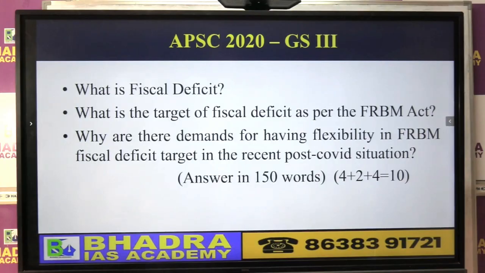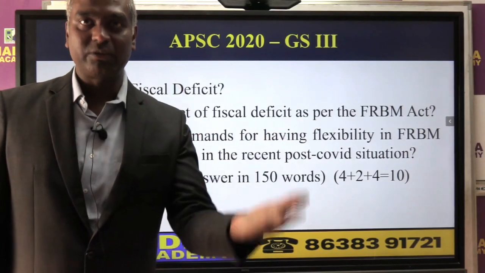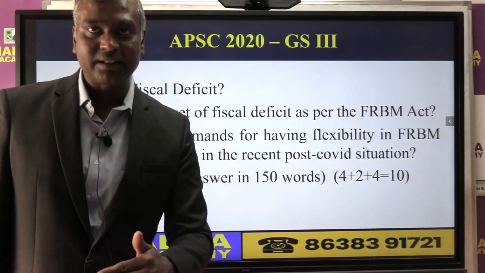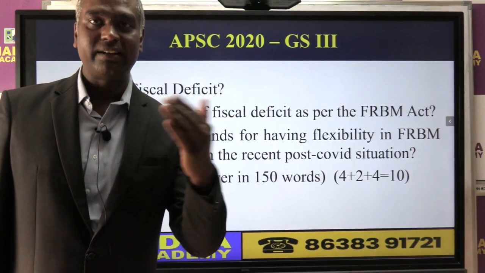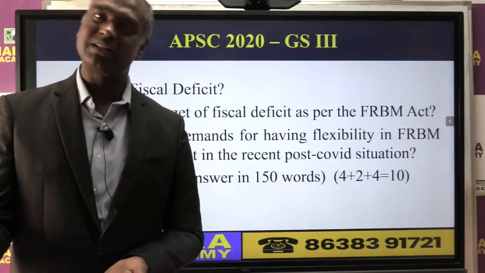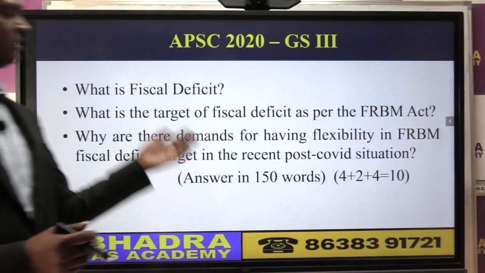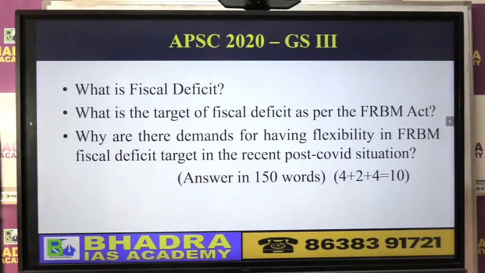As I told you, they asked what is fiscal deficit and what is the target. The original target was 3, then the government changed the target to 4.5, and now they achieved the target. They are saying at least the estimate is only 4.4, that means they are within the target, right? This question came for 10 marks in APSC mains.